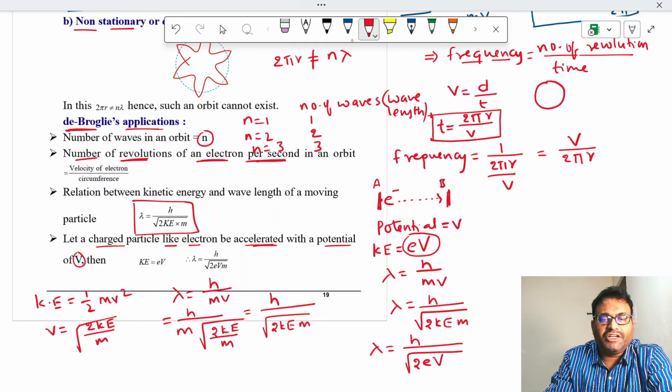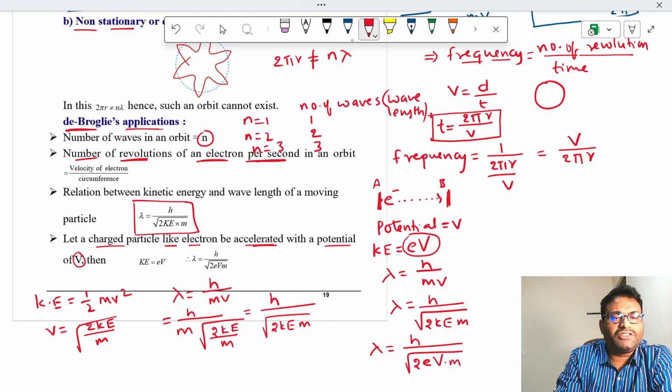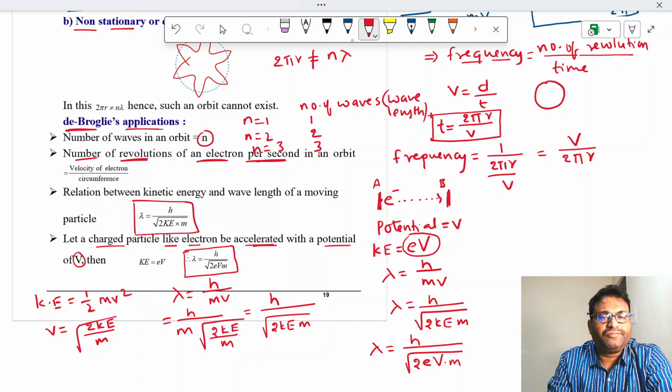Lambda is equal to h by root 2 E V m. What is E? Charge of the electron. V is the potential difference, and m is the mass of the electron. Okay, so this formula is also important. Based on this formula, questions are asked in competitive examinations.